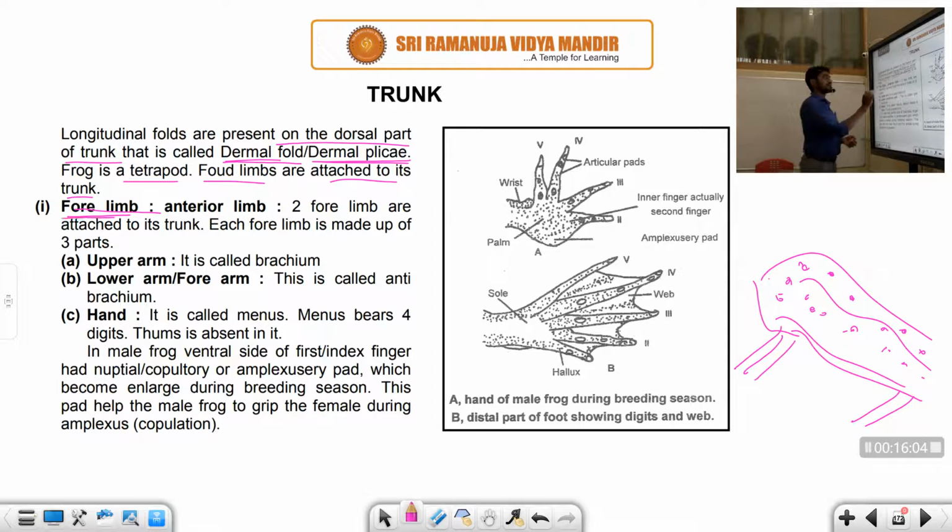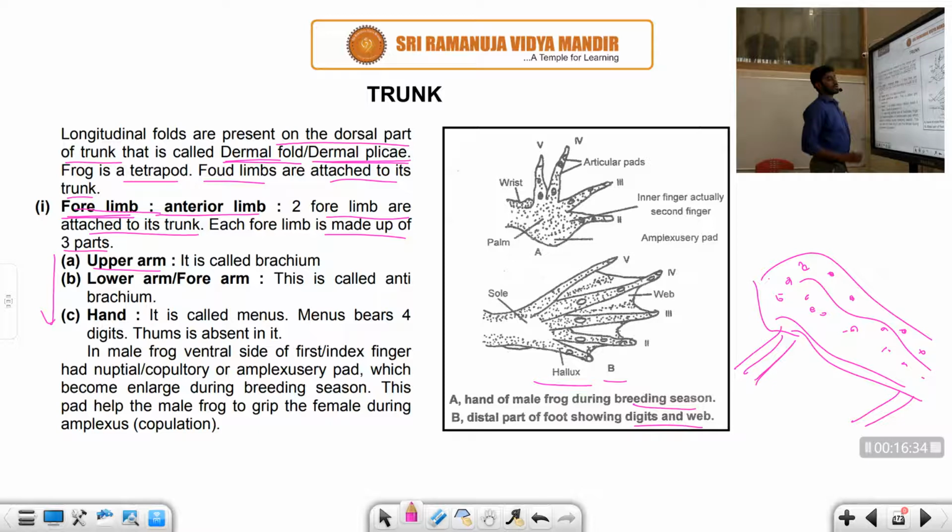Let us see the forelimb, students. It is also called the anterior limb, and there are two forelimbs attached to the trunk. Each forelimb is made up of three parts. What are they? This part represents the hand of the frog, and the distal part shows the digits and the web. The hind limbs we'll discuss later.